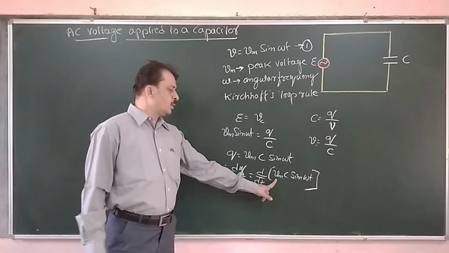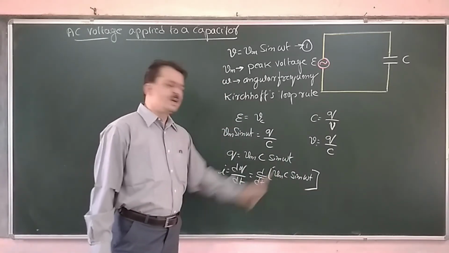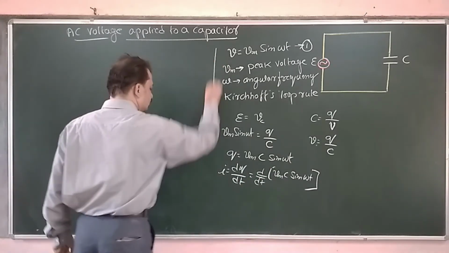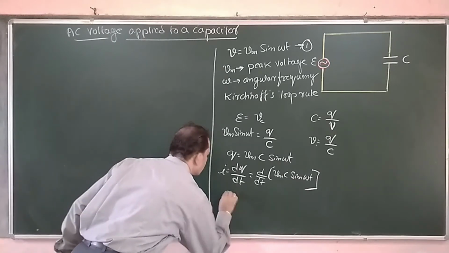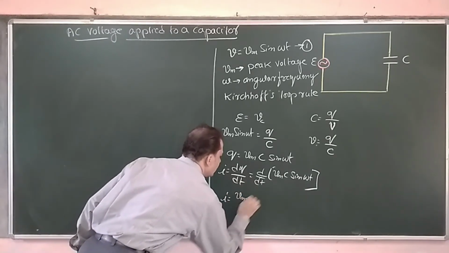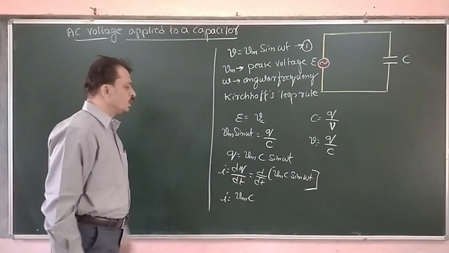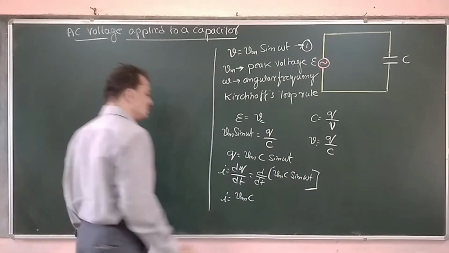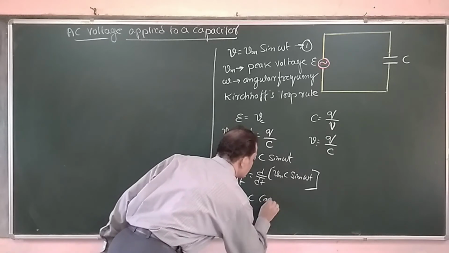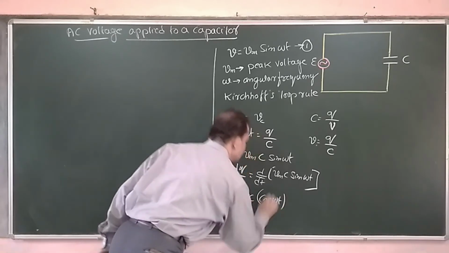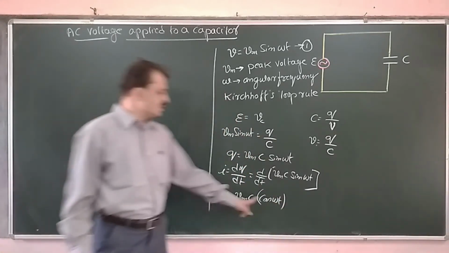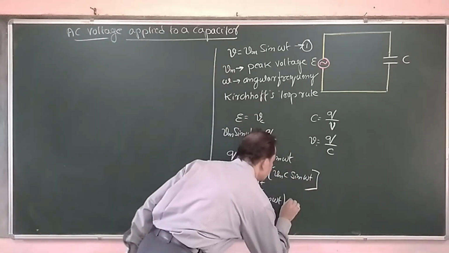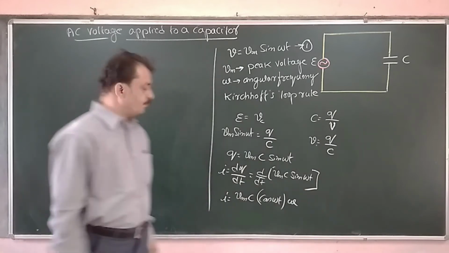Now Vm, the peak value of the voltage, and C, the capacitance, are both constant. If you take them out, I is equal to Vm C. Now the derivative of sin function is cos omega t, and the derivative of omega t is omega.